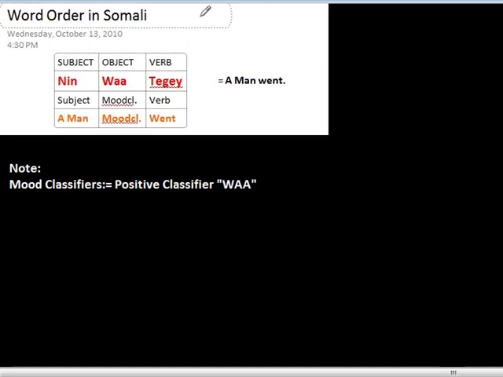Today we'll try to cover a little bit about Somali word order in the Somali language. What I mean by word order in Somali is that it's very important one must understand the word mood classifier. The mood classifier usually covers wa. In Somali we call this wa, and it is a positive classifier. Once you are able to understand a mood classifier, you will be able to put together a sentence in Somali language.